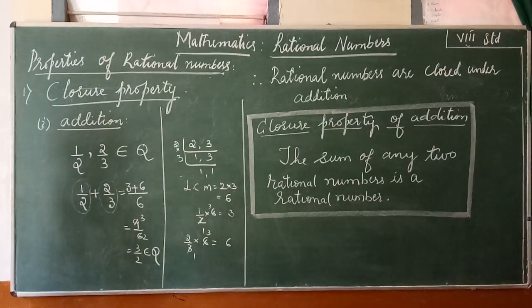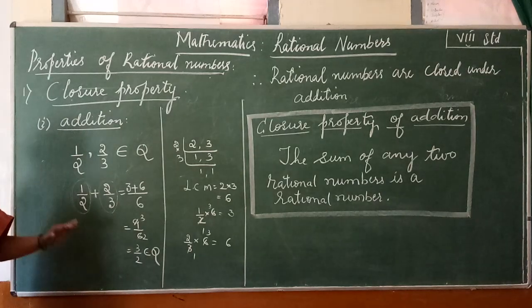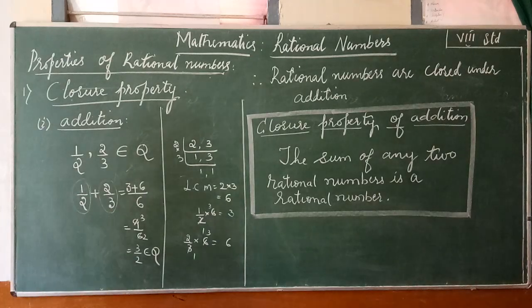So I hope you understood, children. You try for different rational numbers. Any two rational numbers from different sets you can try. All the rational numbers when you add, you get a rational number itself. I will continue the class in the next few minutes, children: closure property on multiplication, subtraction and division.